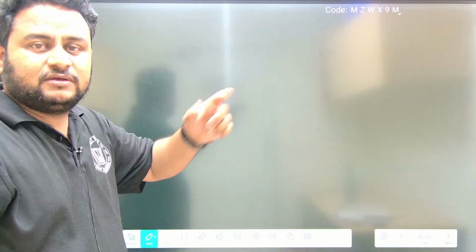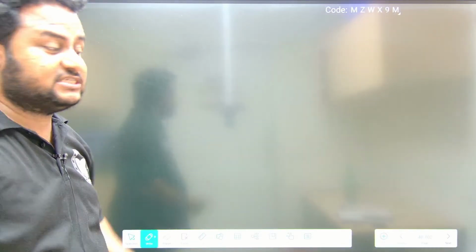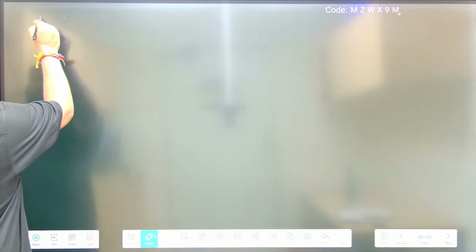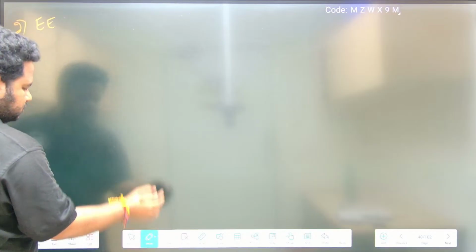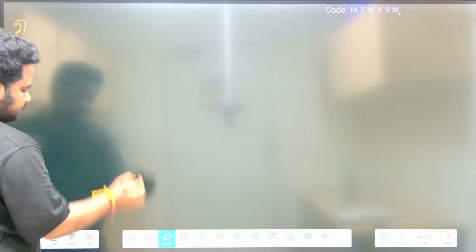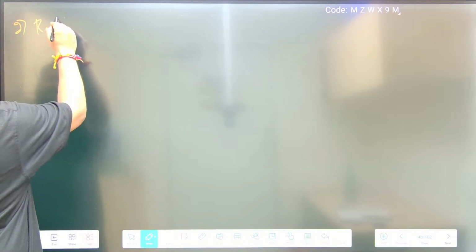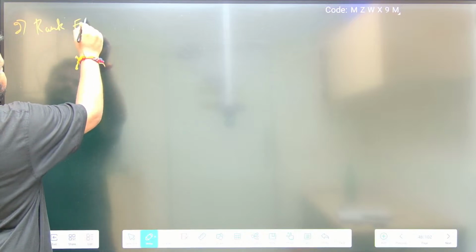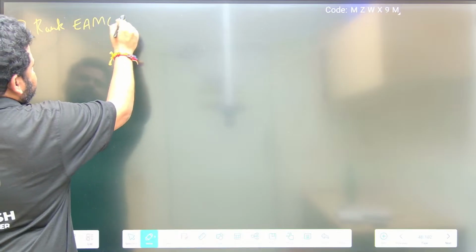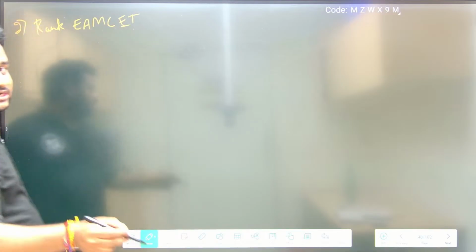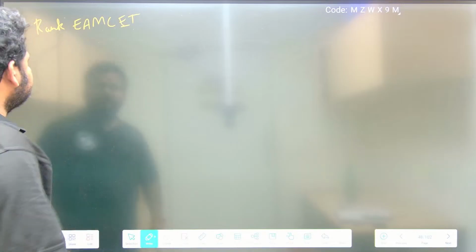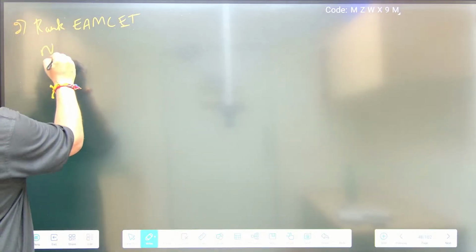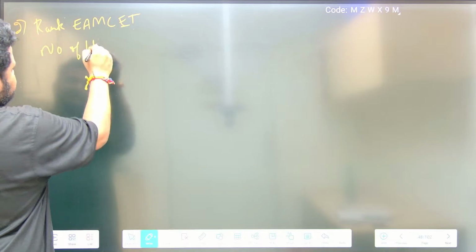One more word they have asked in the examination is prison. First they asked M set. The second question they asked is the rank of M set when it is permuted in all possible ways and arranged in dictionary order. It is the same question, but I am using the word M set. They asked it in the previous year. Here, we have to write the number of letters.